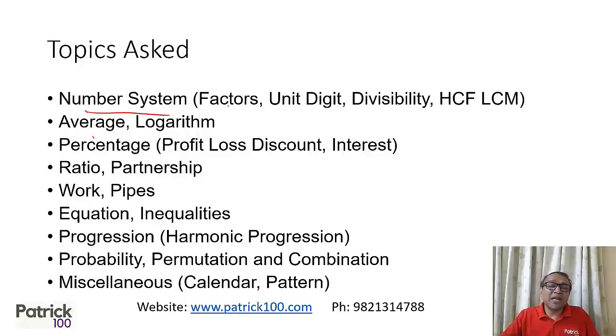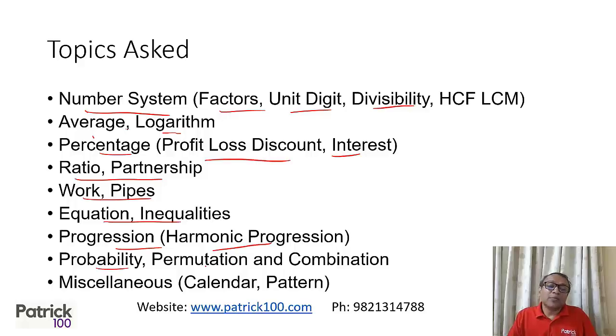Number system, mainly factors, unit digit, divisibility, HCF, LCM. Average is asked, logs are asked, percentage is asked, profit loss, discount, interest, ratio, partnership, work pipe. All these are part of CAT as well. Progression, in particular harmonic progression, is asked, so you need to look at harmonic progression as well. Probability, permutation, combination, and others like calendar pattern. So these are the type of questions it asks.